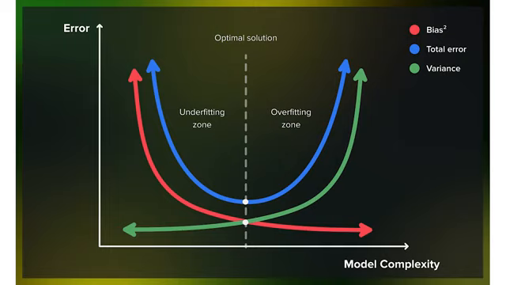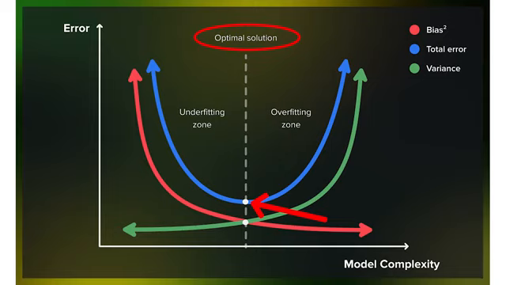Conversely, as model complexity decreases, bias increases because the model makes more rigid assumptions, but variance decreases because the model becomes more stable. Finding the sweet spot in this trade-off is crucial. The goal is to create a model that's complex enough to capture true patterns in the data, but not so complex that it fits to noise.